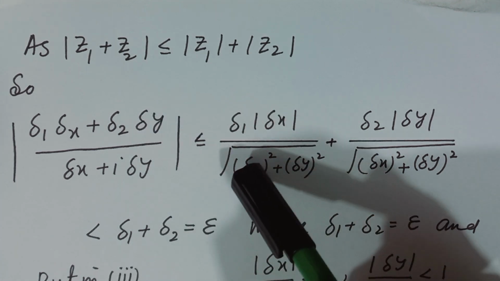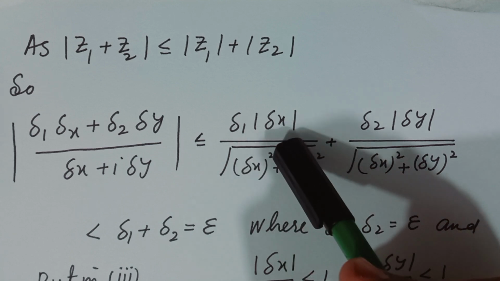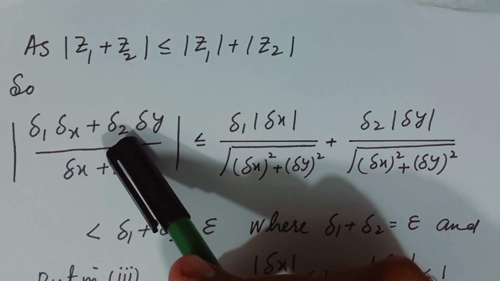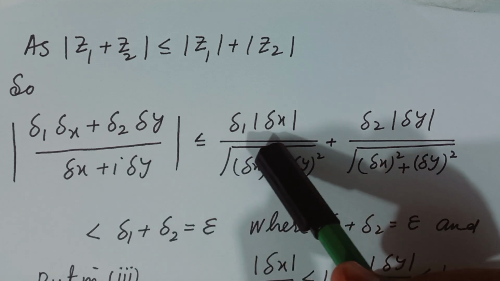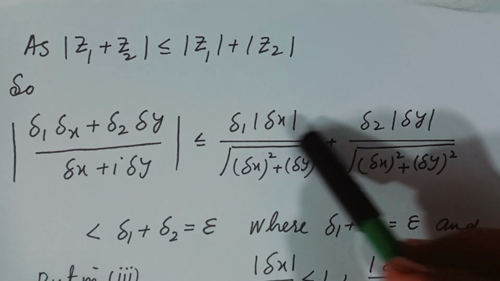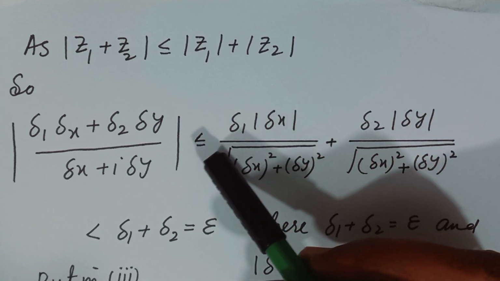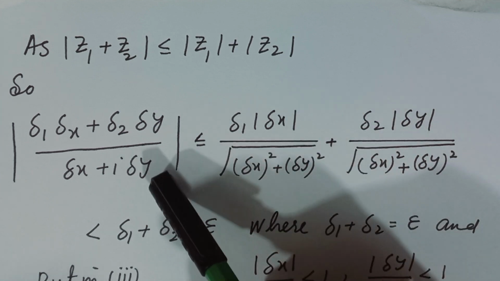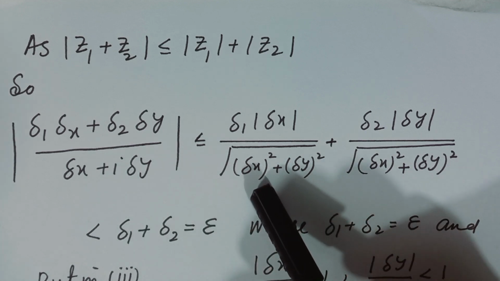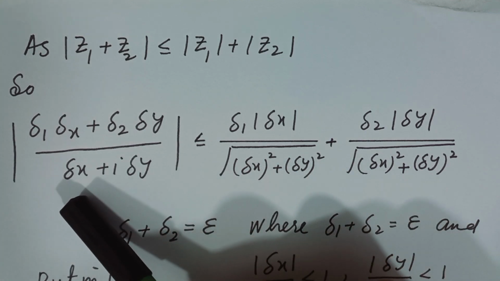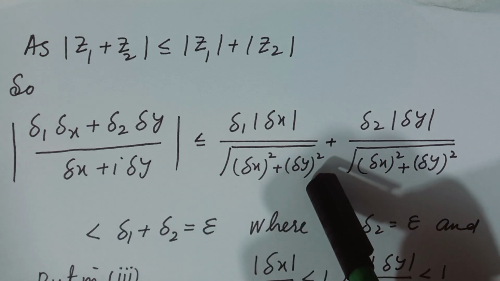This expression is less than or equal to delta 1 into delta x, because here delta 1 and delta 2 are complex numbers which are independent of x and y. So we will take only the modulus of the delta terms that involve x and y. The modulus of the denominator can be written as the square root of the real part squared plus the imaginary part squared.